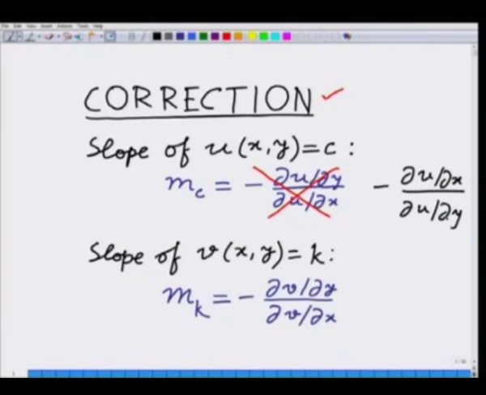Similarly, the slope of the curve v of x y equal to k was written on the board as m k is equal to minus del v by del y by del v by del x. This will be corrected to minus del v by del x by del v by del y. Thank you. Now you can continue further in the rest of the lecture.